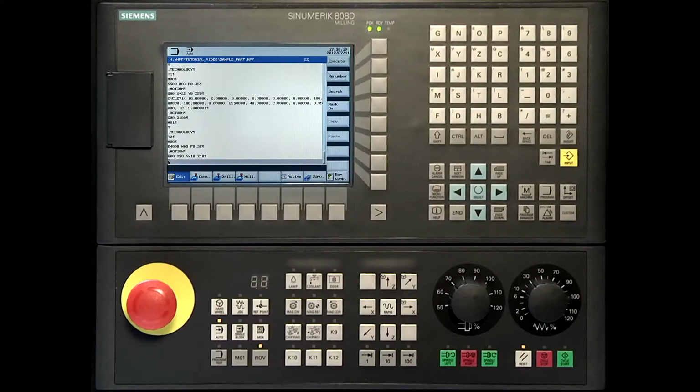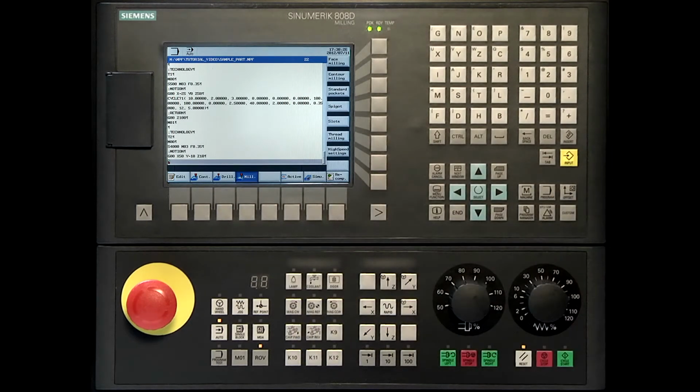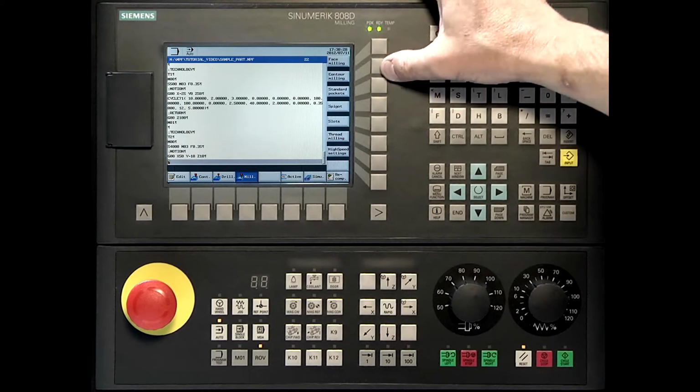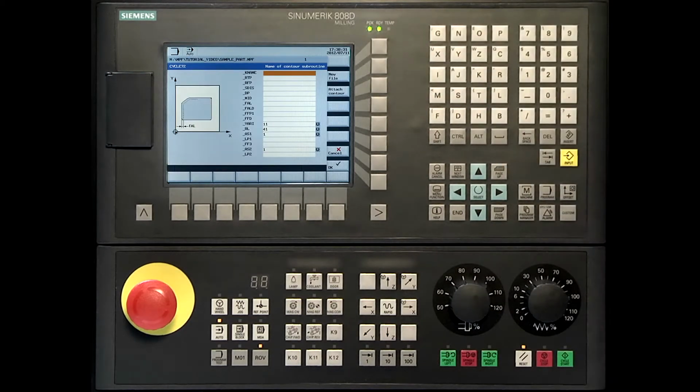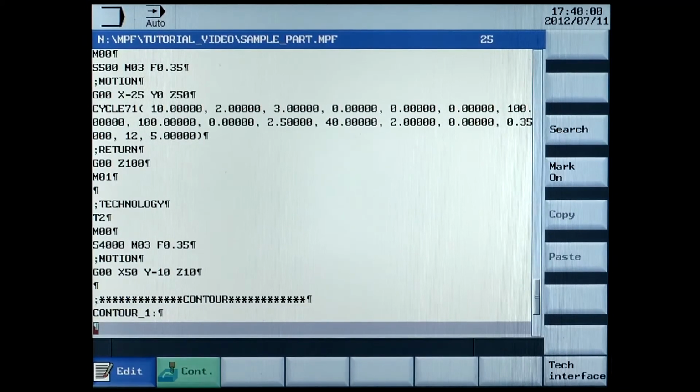The contour milling cycle 72 can be found by pressing the horizontal soft keys milling, followed by the vertical soft key contour milling. KNAME is the name of the contour. Type in the name contour_1 and press attach contour. Now press contour and start to define the contour of the sampled workpiece.